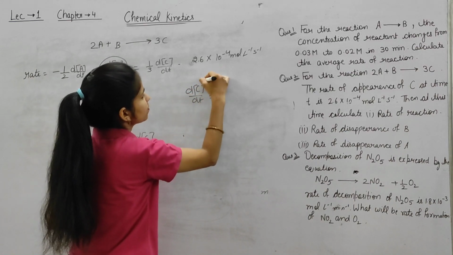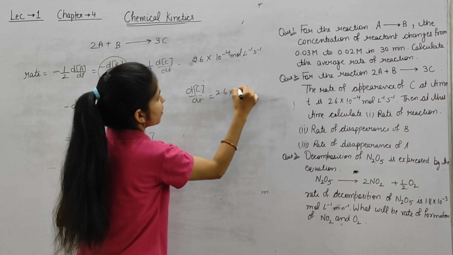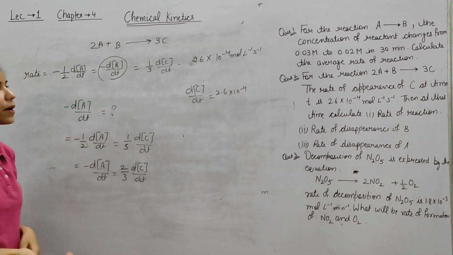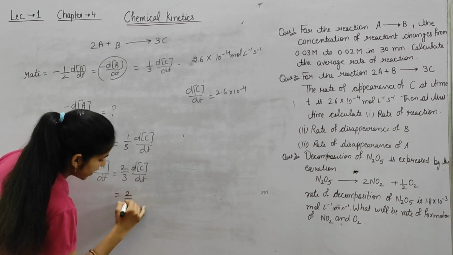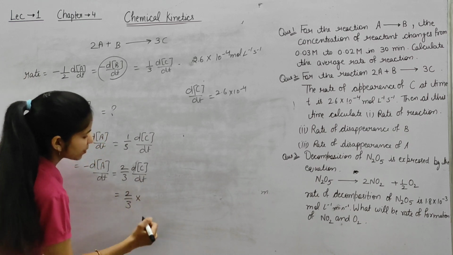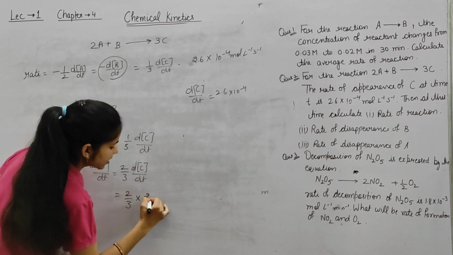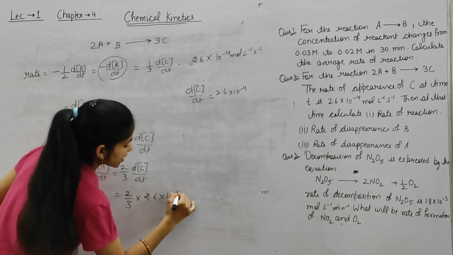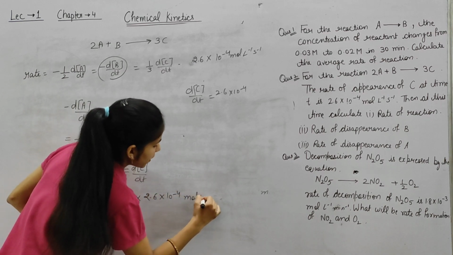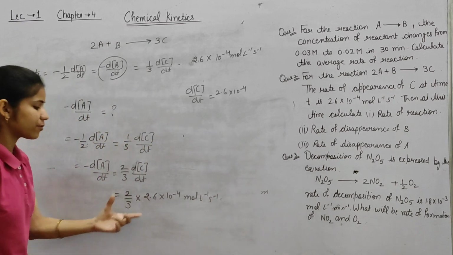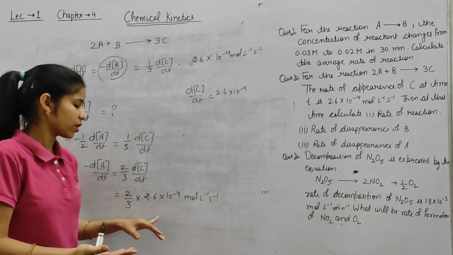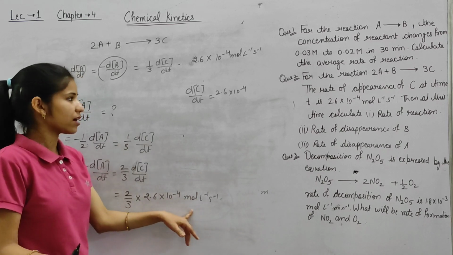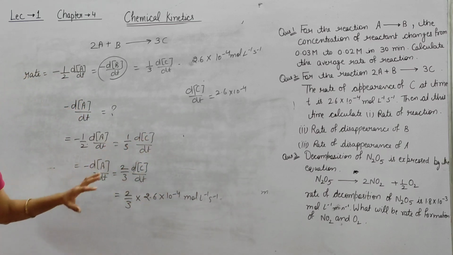This is equal to 2.6 into 10 to the power minus 4 mole per liter per second. So this value is given. So 2 by 3 multiplied by 2.6 into 10 to the power minus 4 mole per liter per second. We have to calculate this and the answer will come. So this is the rate of disappearance of A.